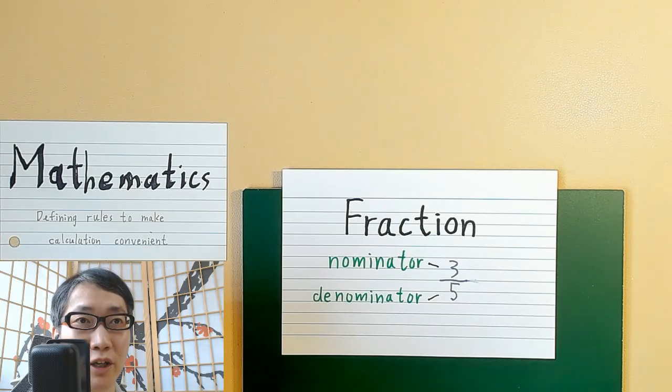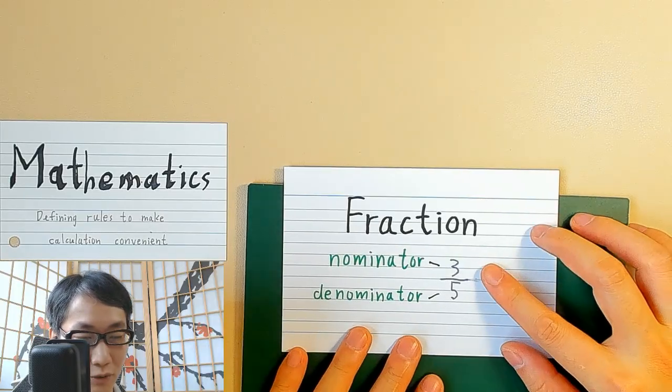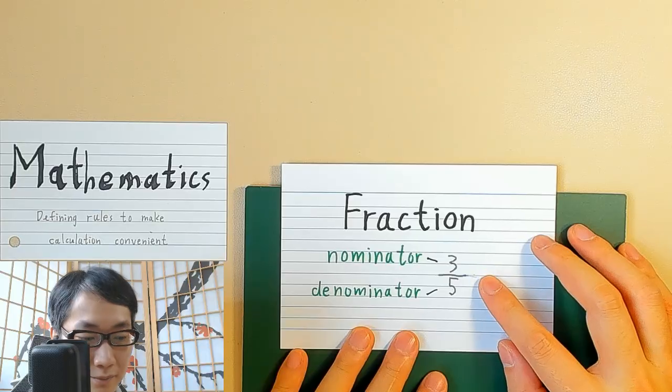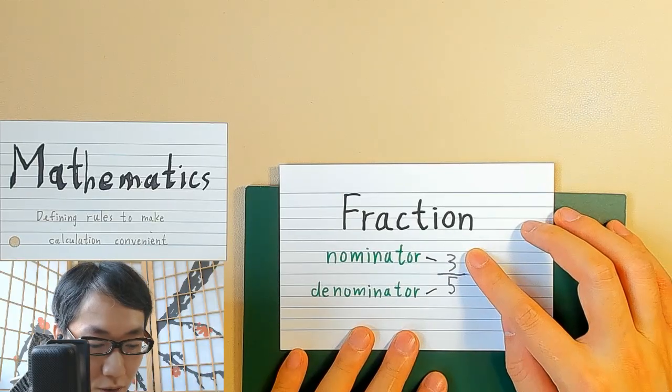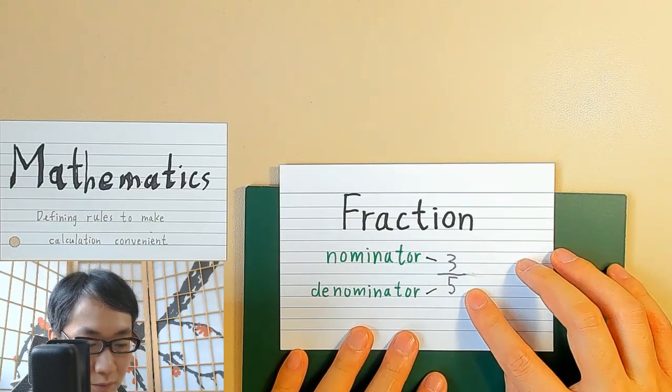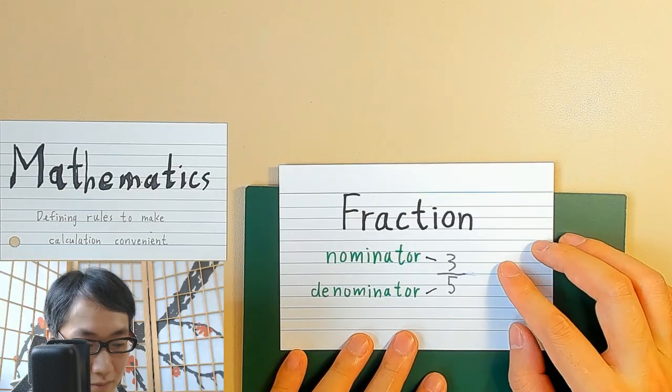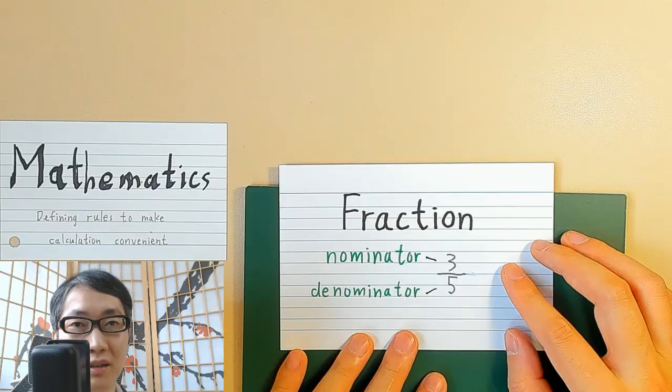Today let's talk about fractions. So this is a fraction. It's read as 3 over 5. The one on top is the numerator and the one at the bottom is the denominator. This is equivalent to 3 divided by 5.